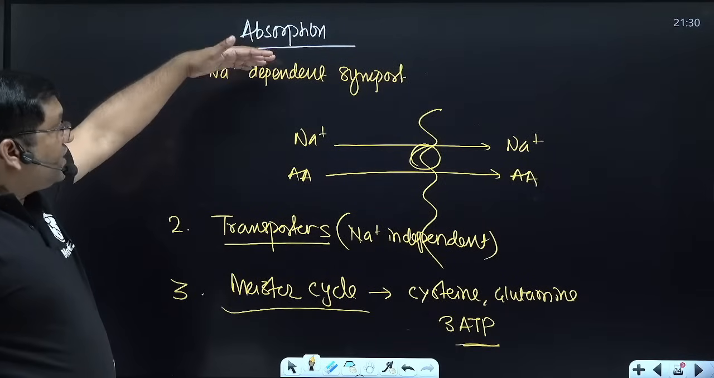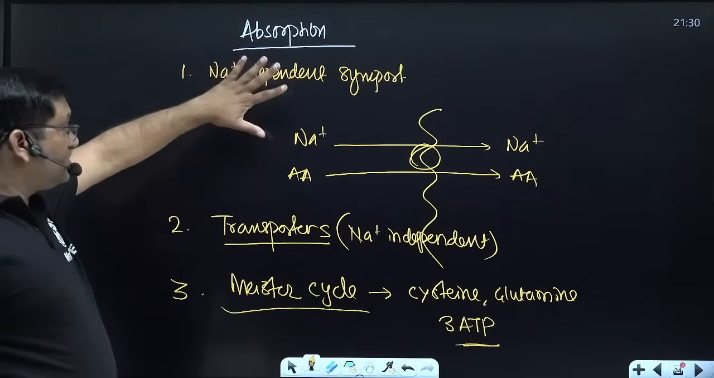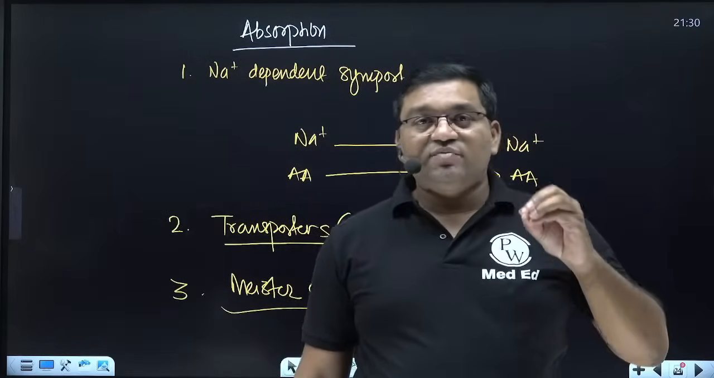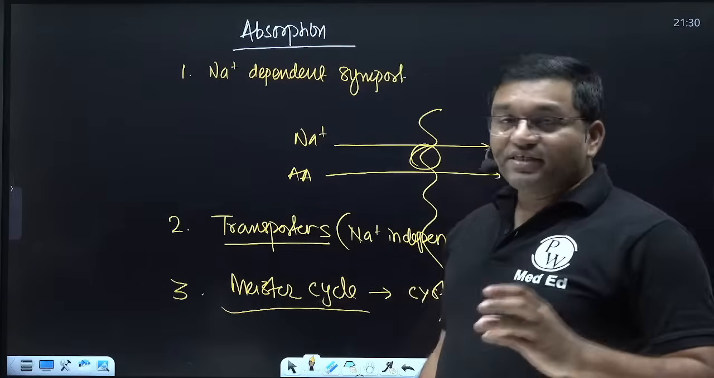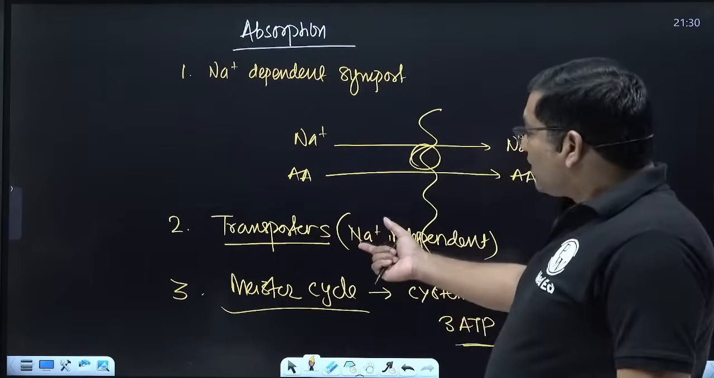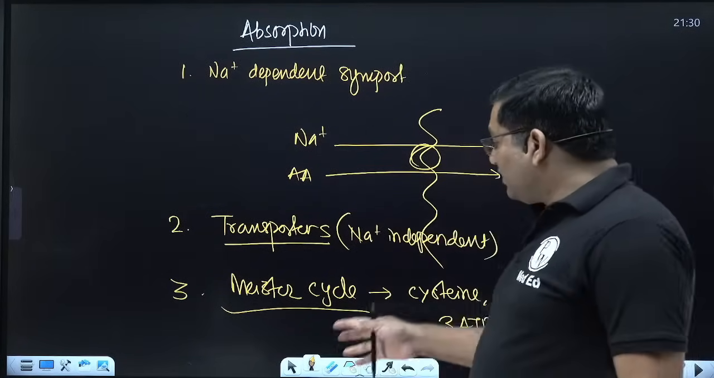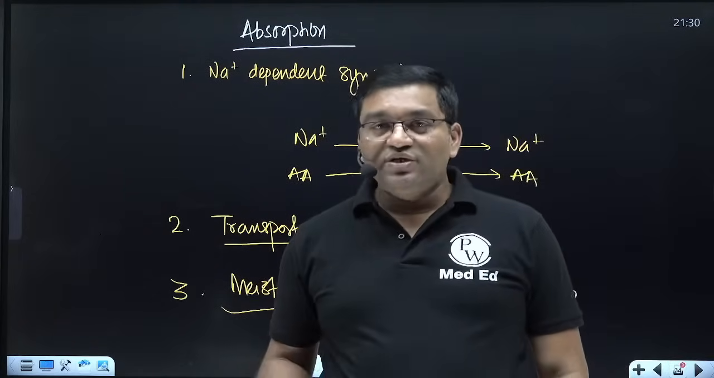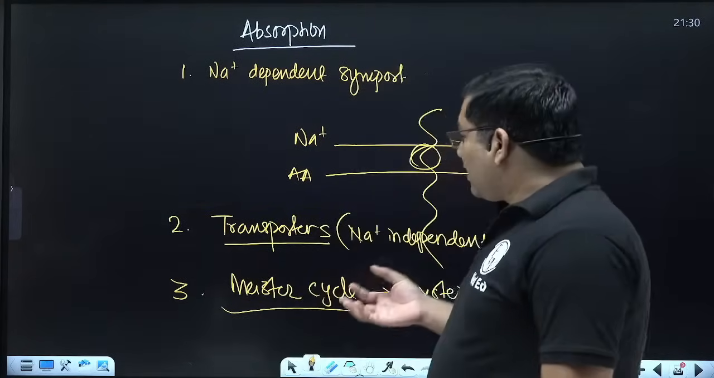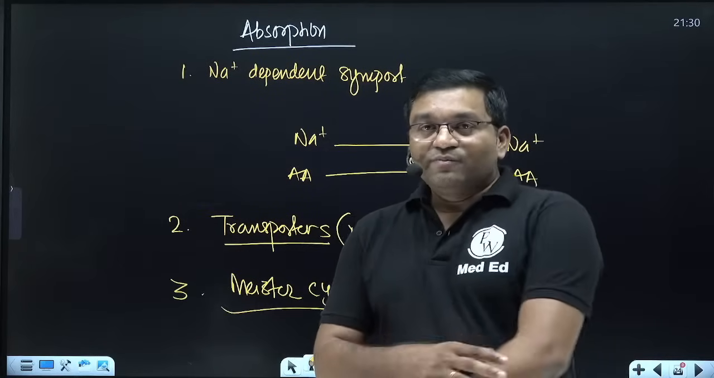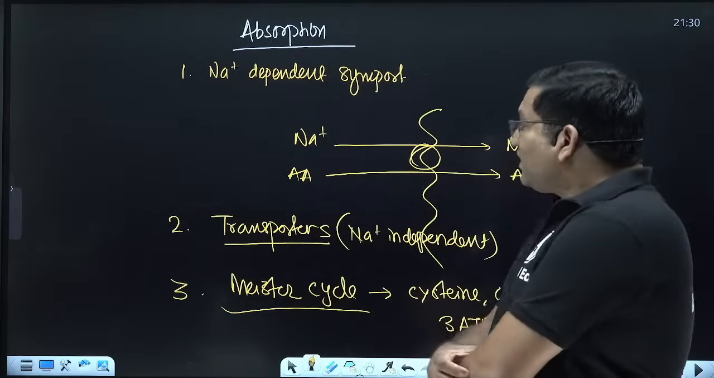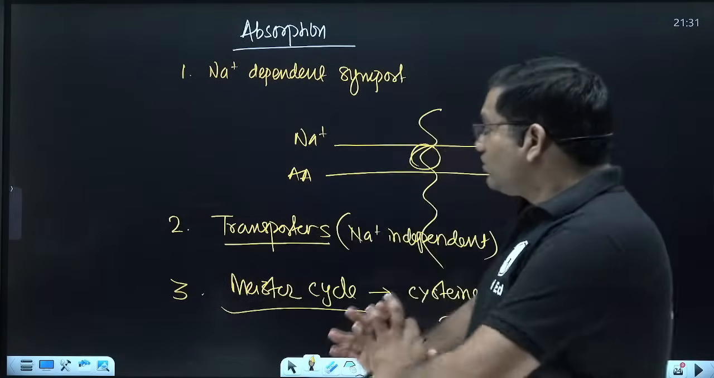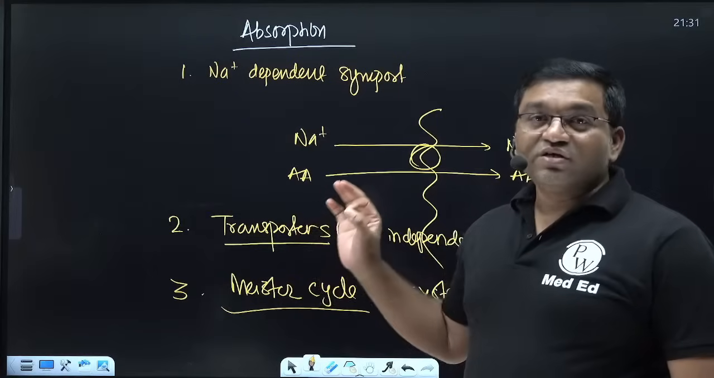So, absorption in the intestine: sodium dependent import is the major mode. Then separate transporters exist for the neutral amino acid, basic amino acid, acidic amino acid, and glycine and proline. There are specific transporters which are sodium independent, and the Meister cycle. There are various diseases, that is Hartnup disease, celiac disease, and pancreatitis. These are the diseases related with the digestion and absorption of the protein. So this is all about the digestion and absorption of the protein.